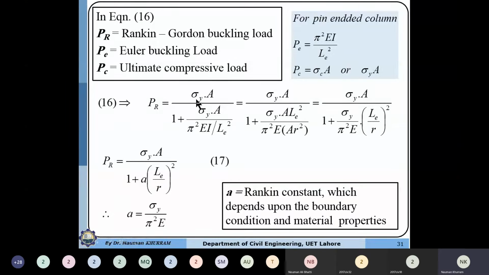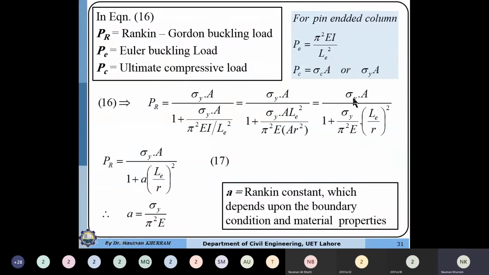Similarly, we have converted the other critical load into the stress by multiplying and dividing by the area. After this simplification, because the area cancels out, we get this equation.